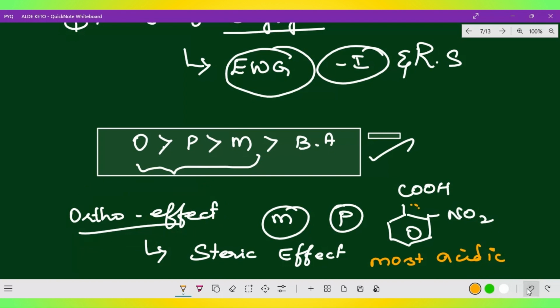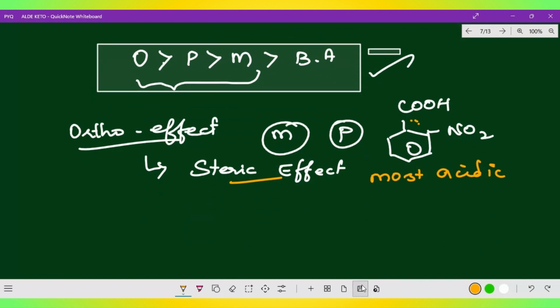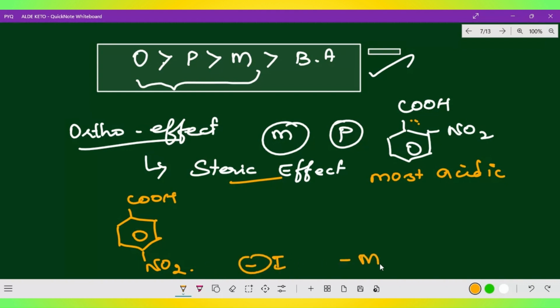You know what it is? The ortho effect is nothing but the steric effect only. With the adjacent carbon having such groups, that is why it is most acidic. Then next one is para. Why para? Because it exerts both minus I and minus M. So para nitrobenzoic acid is the second most acidic, because the minus I effect is available and the minus M is also available. So para nitrobenzoic acid is weaker than ortho nitrobenzoic acid, but minus M is still very strong.